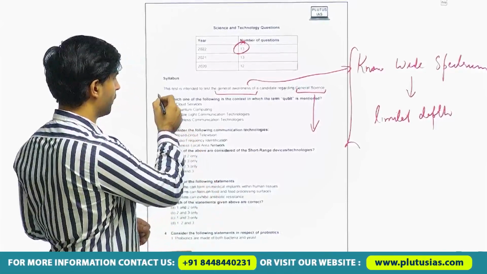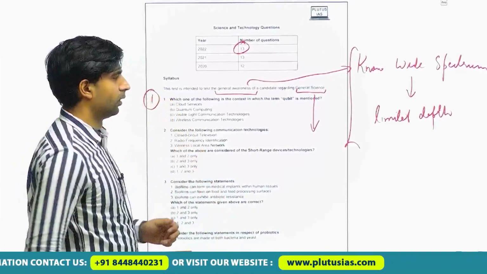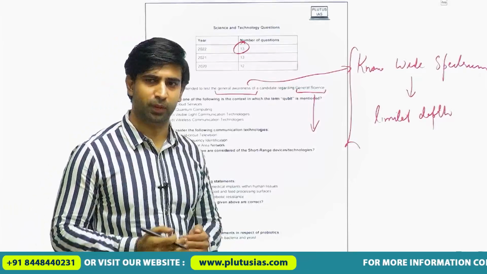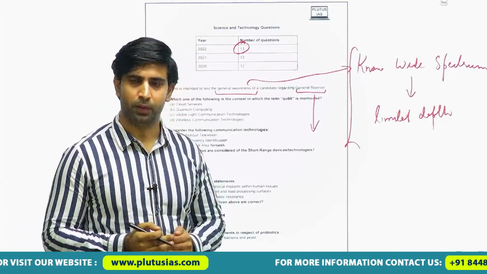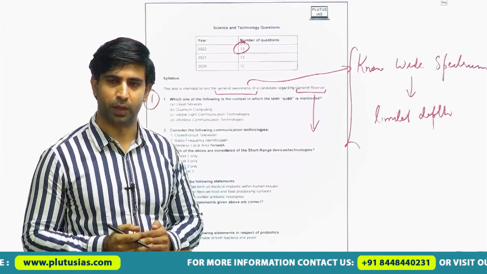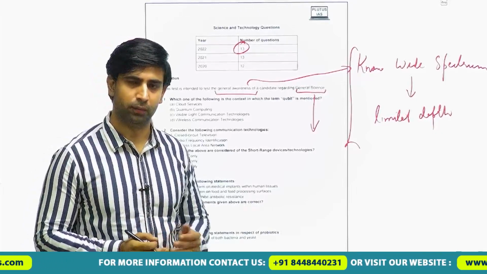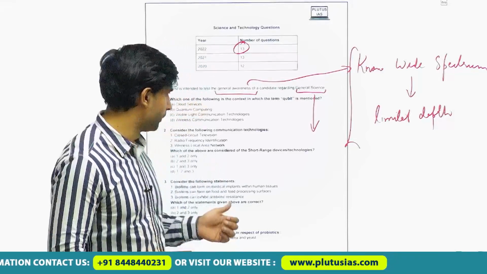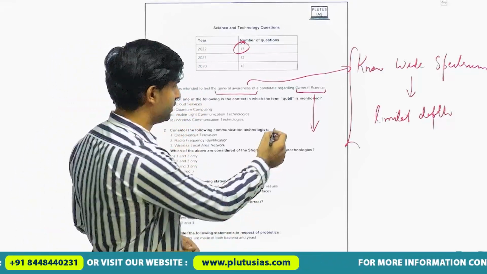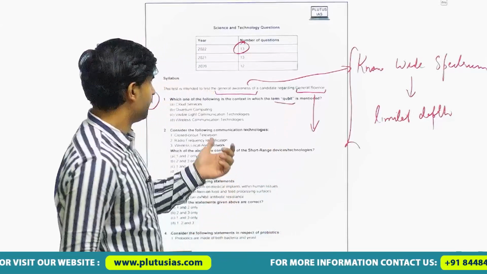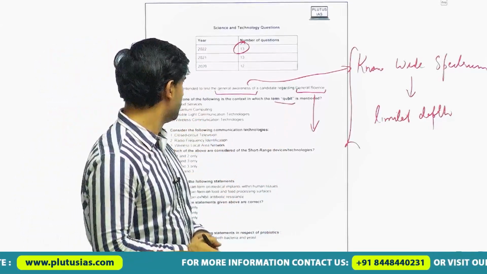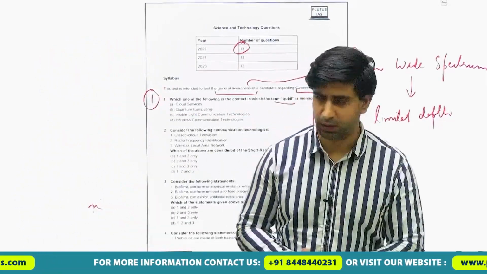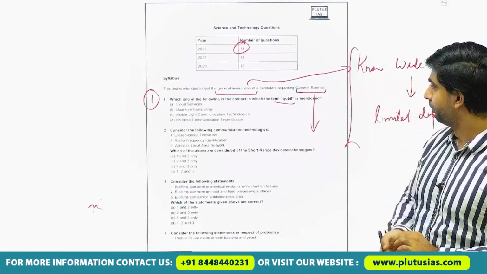So, if you look at the first question, while discussing all these questions, we will be applying the approach and the challenges which we stated in the first lecture.